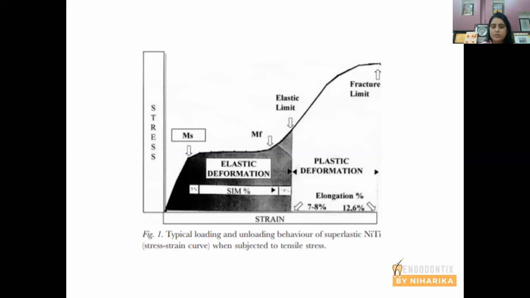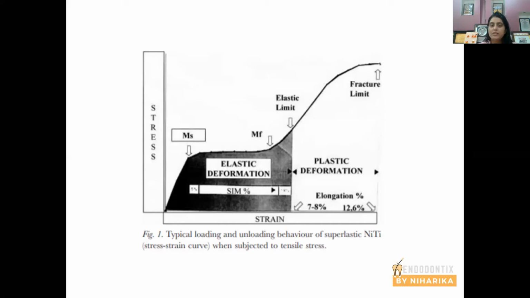This diagram shows that our rotary files or reciprocating files, which are made from NiTi, are subjected to shape memory and superelasticity. So when the file is in the martensitic phase, MS is the point where the martensitic phase starts, and MF is the point where the martensite phase stops. In the martensitic phase, the file is absolutely elastic.